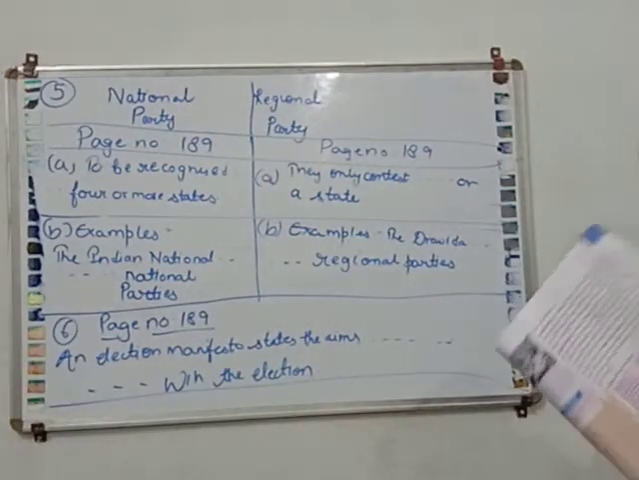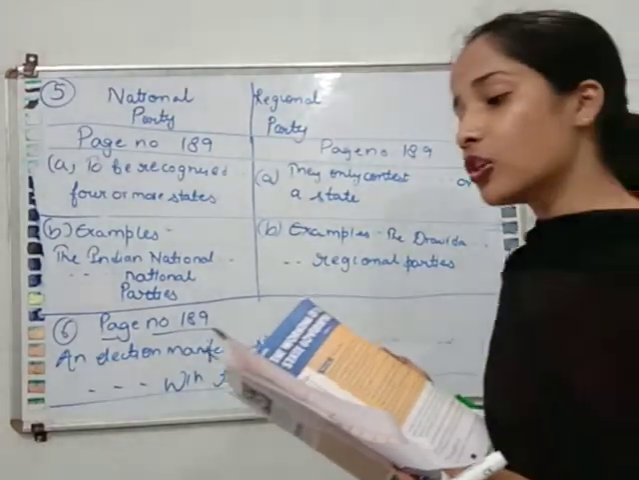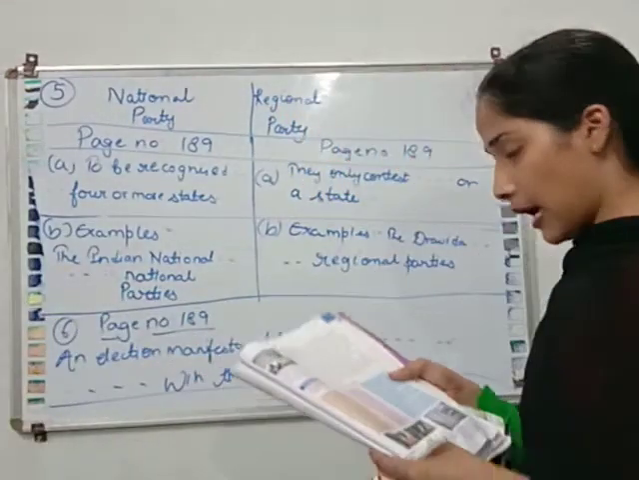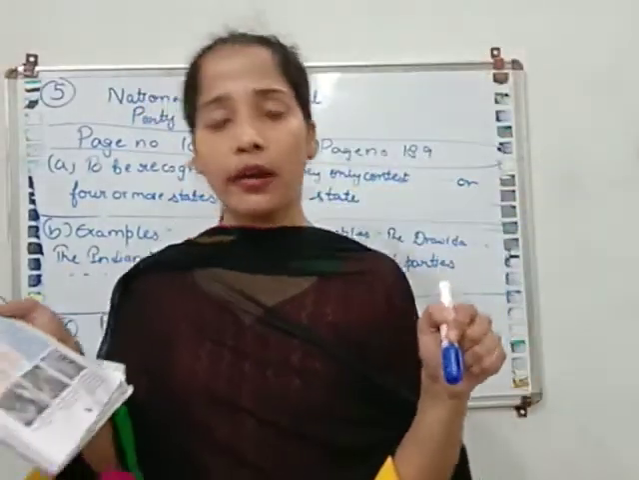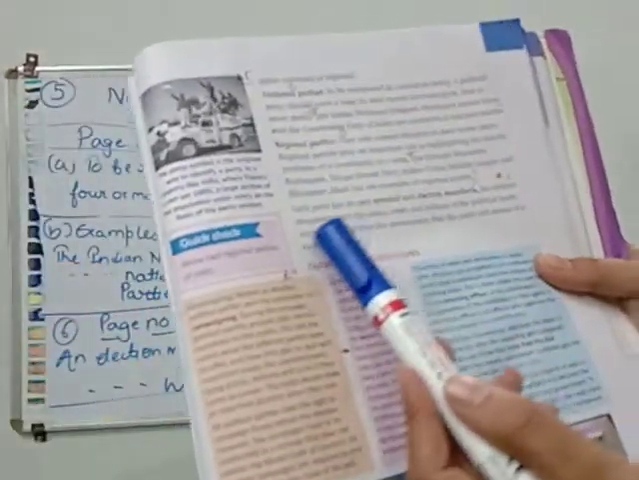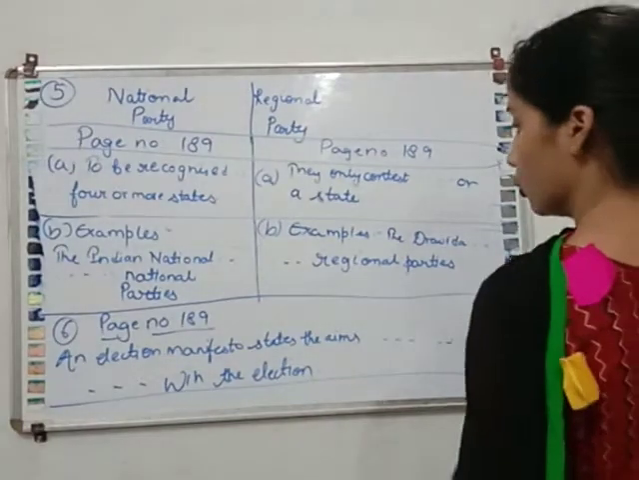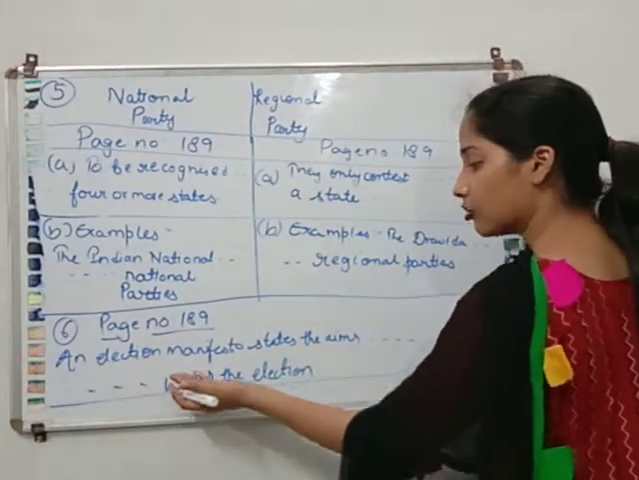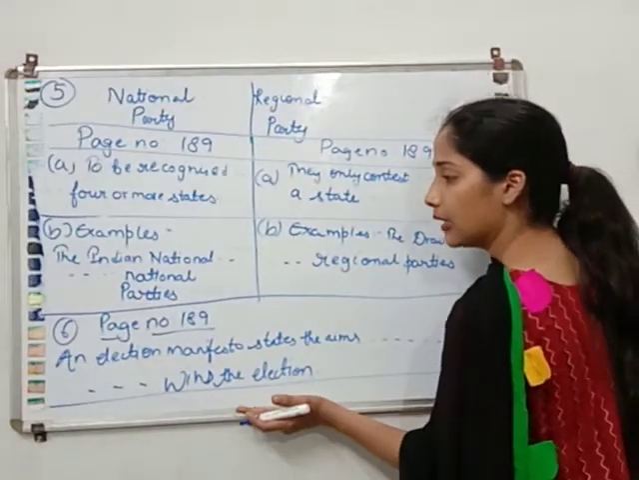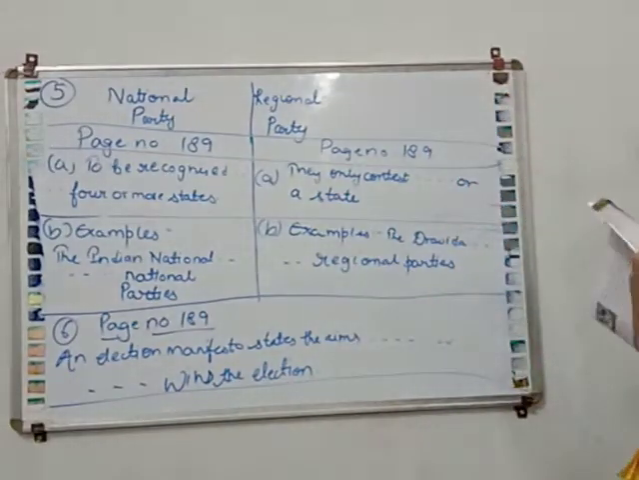Now our sixth question is, what is an election manifesto? Again this answer is given on page number 189. An election manifesto states the aim, views and policies of the political parties and lays out the plan for government that the party will pursue if it wins the election. So you have to write down the answer from an election manifesto till wins the election. Mark these two answers in your book.